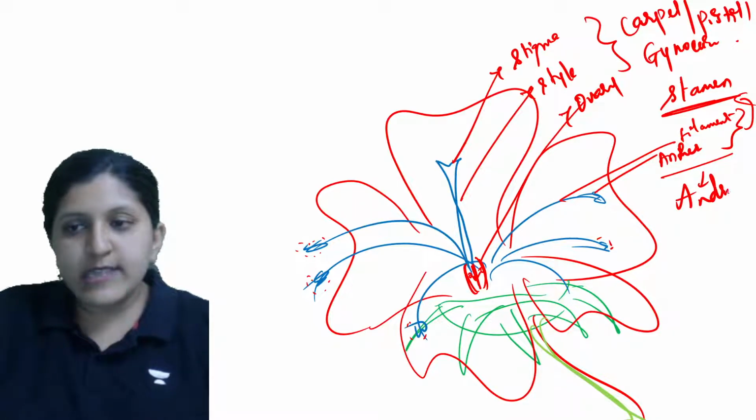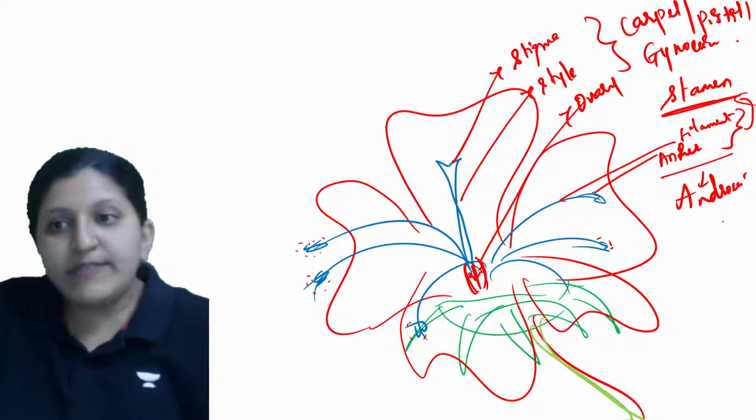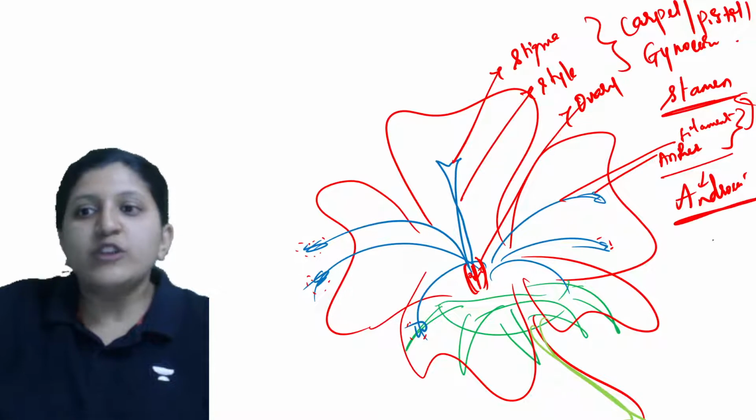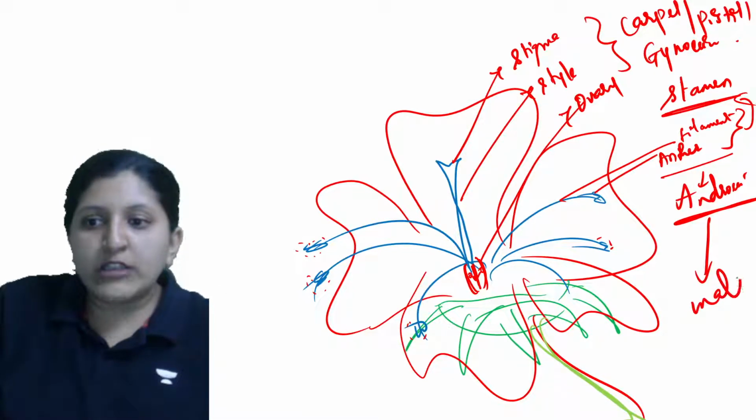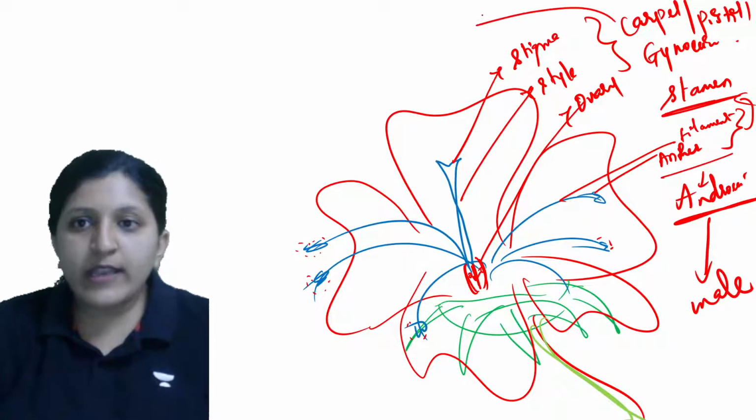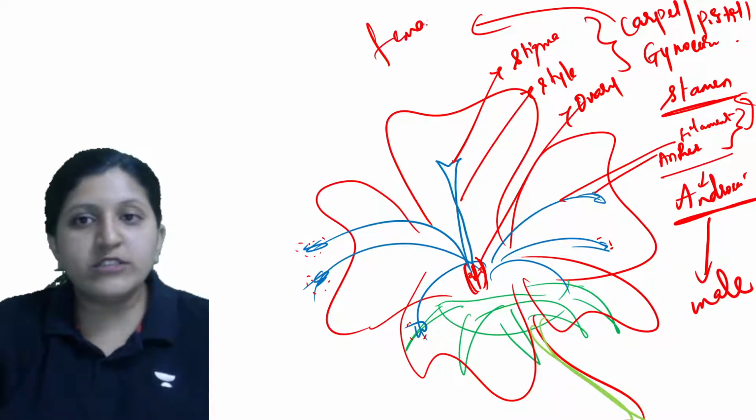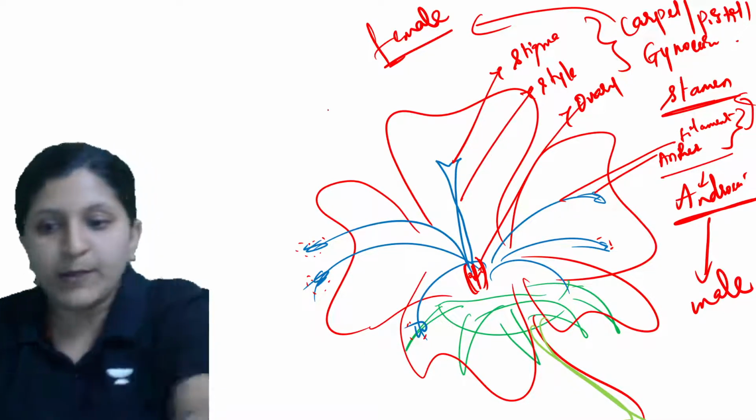Okay, so this is an androecium as well. So now this part, what is there? This is a male reproductive part, and this one is a female reproductive part.